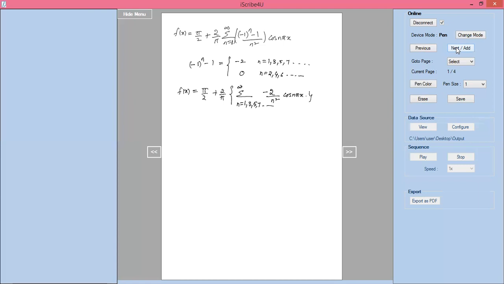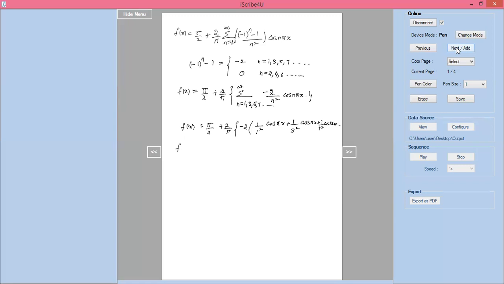Now f of x equal to pi by 2 plus 2 by pi into, taking minus 2 outside, 1 by 1 square into cos pi x plus 1 by 3 square into cos 3 pi x plus 1 by 5 square into cos 5 pi x plus and so on.